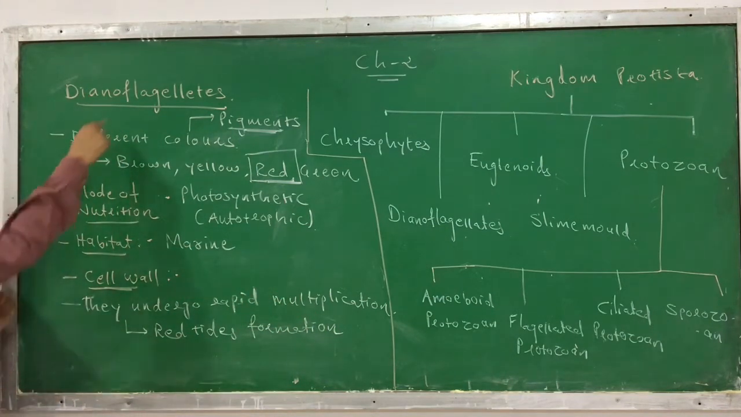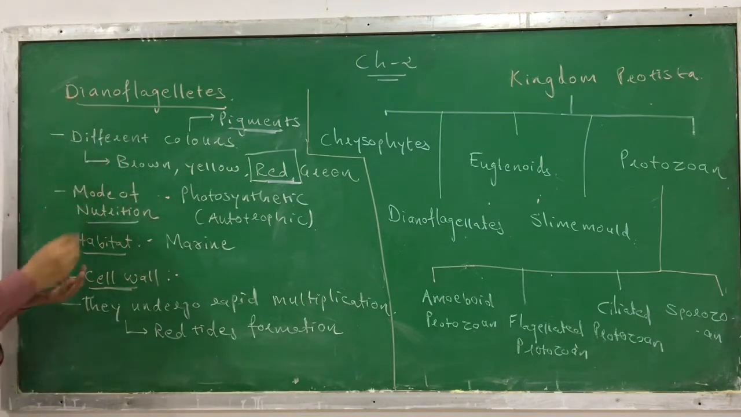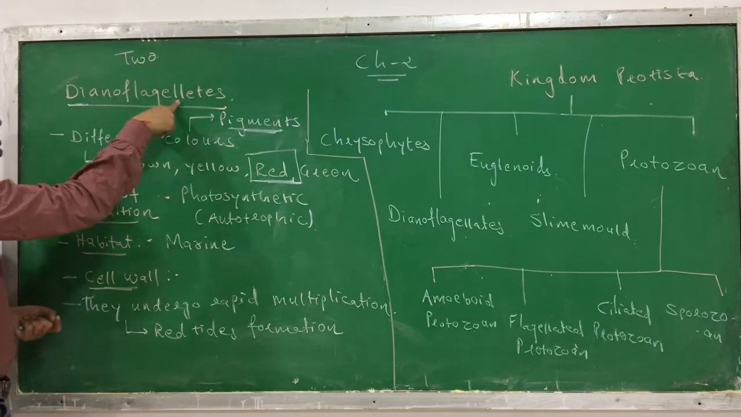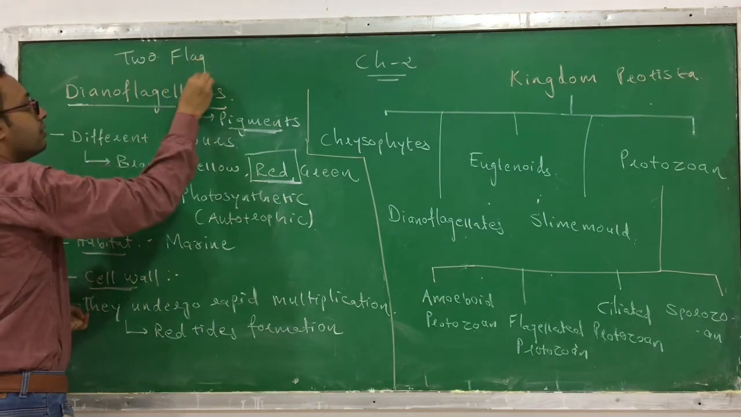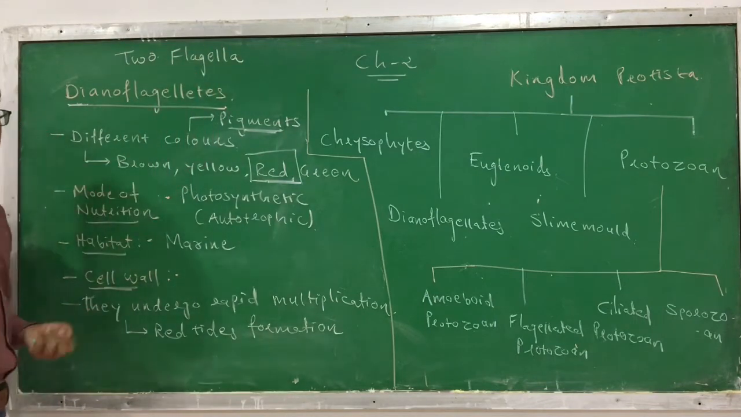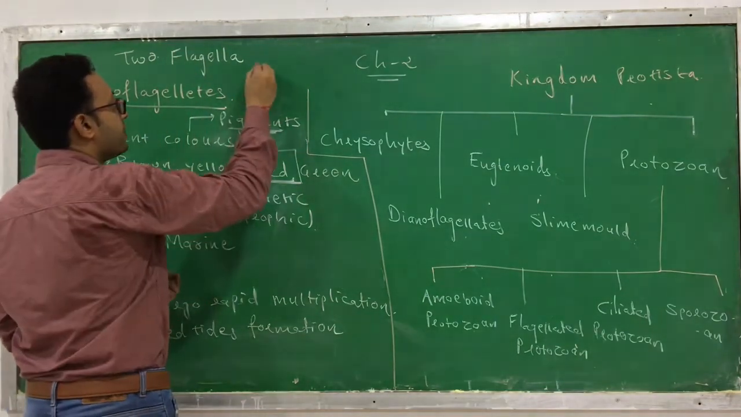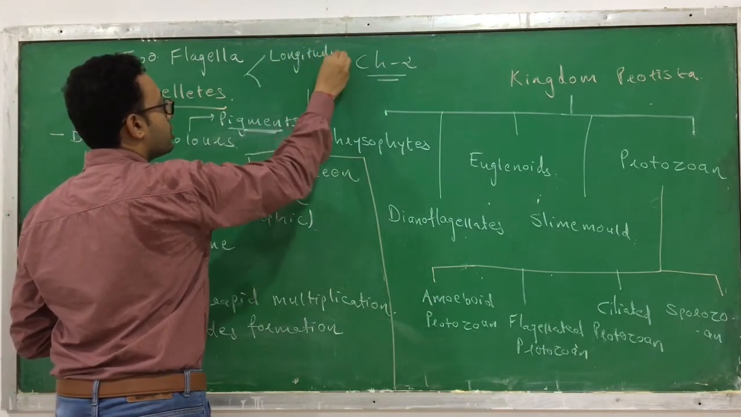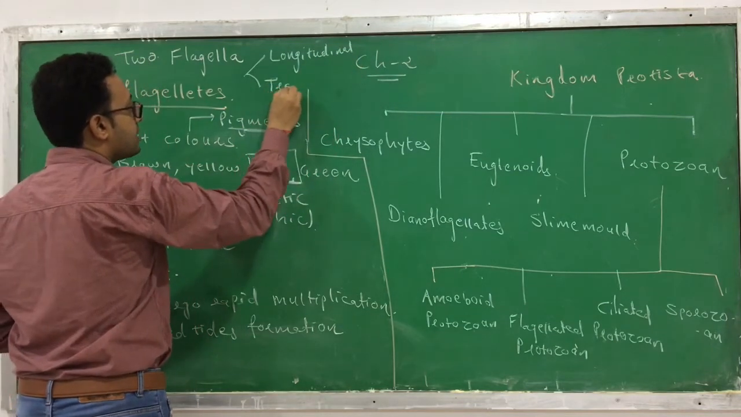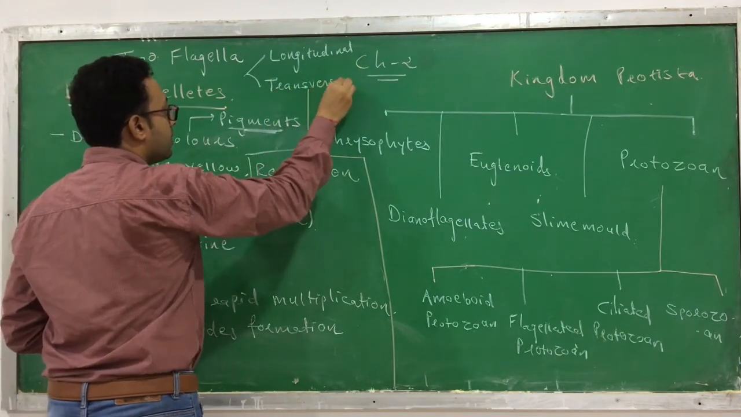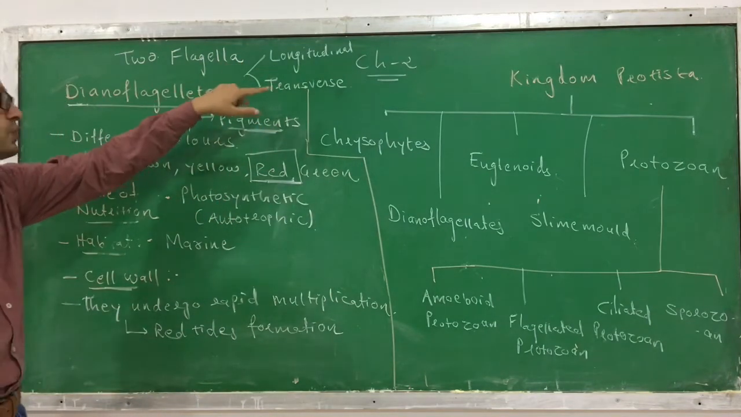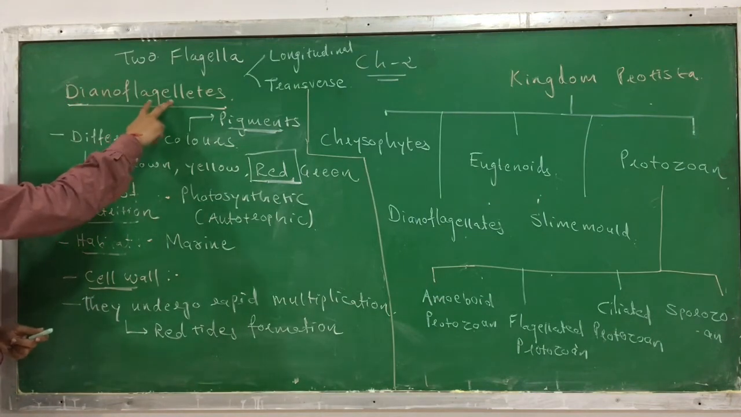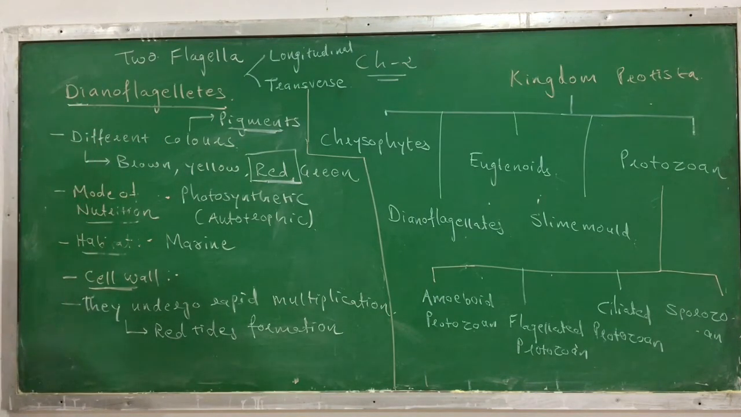The main important characteristic of this dinoflagellate: di means two. How many flagella do they have? They have two flagella. Which two flagella? One flagellum is longitudinal, the other is the transverse flagellum. That's why we are calling it dinoflagellate. Di means two, it has two flagella.